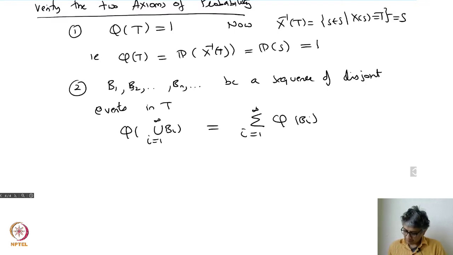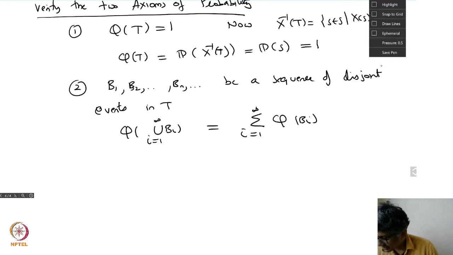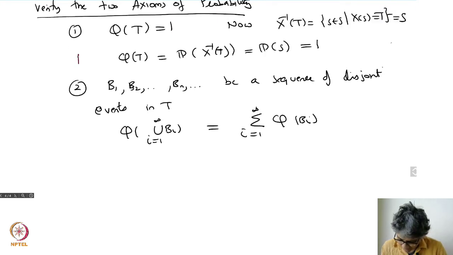Right? You have to verify this axiom. So maybe I'll write this in a different color. So the proof of 1 is here.